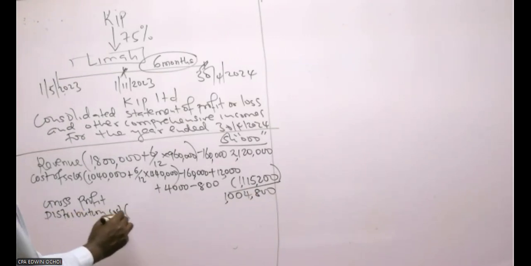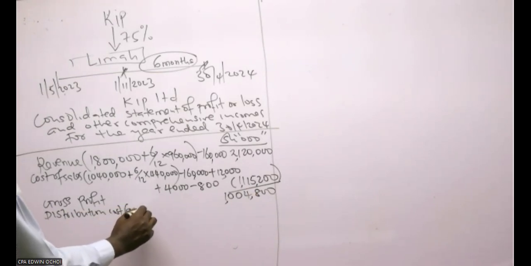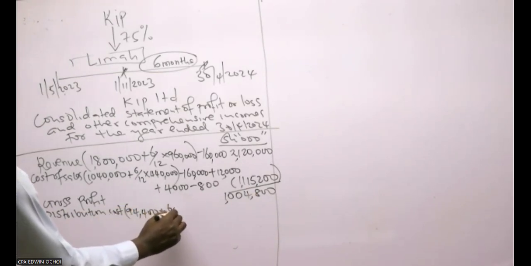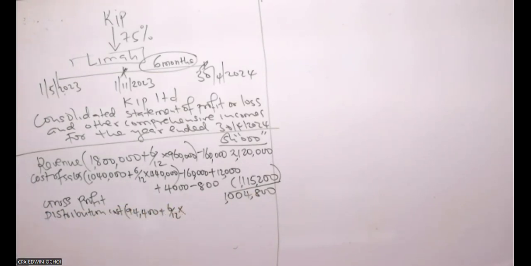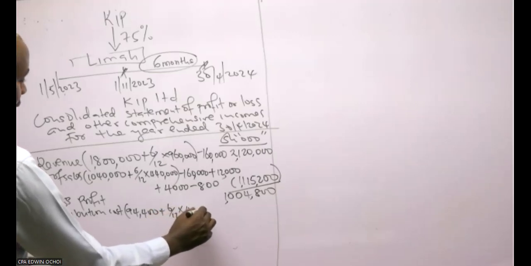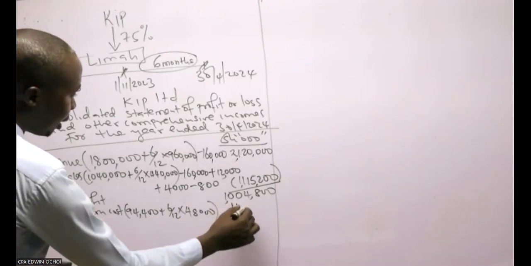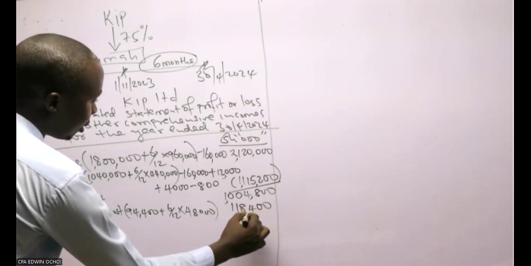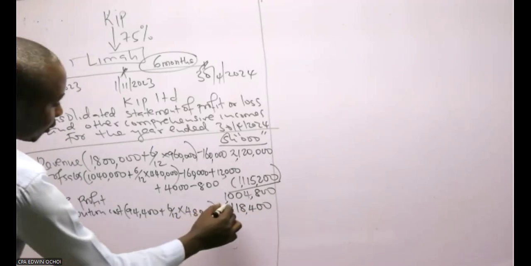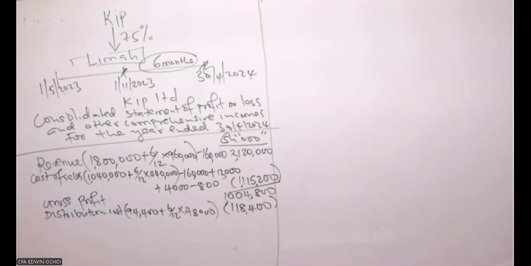The distribution cost is 94,400 plus 6/12 times 48,000. So 48,000 divided by 2 is 24,000, plus 94,400. So this is 118,400. You deduct.